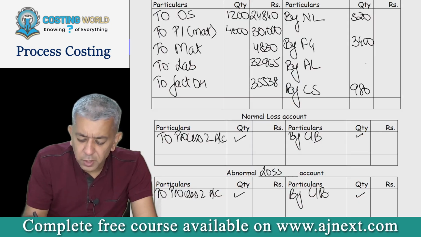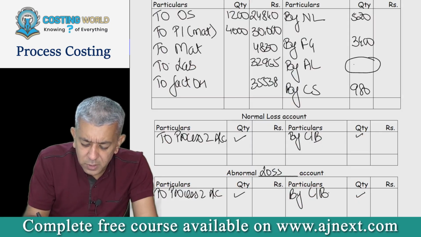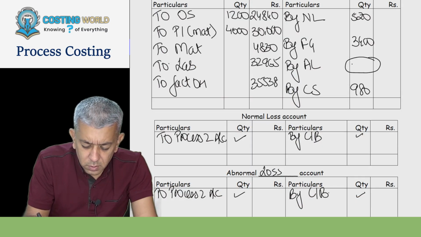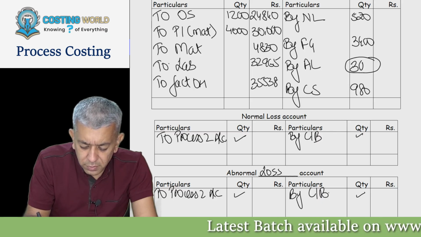Your abnormal loss, your balancing figure is how much? 300.